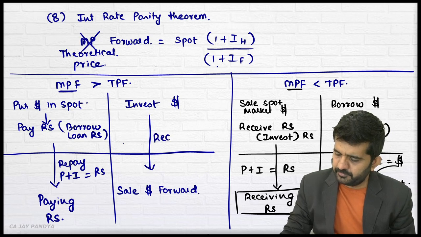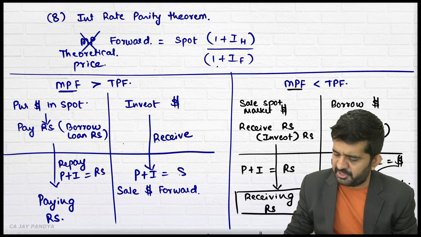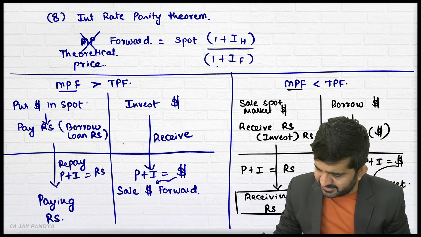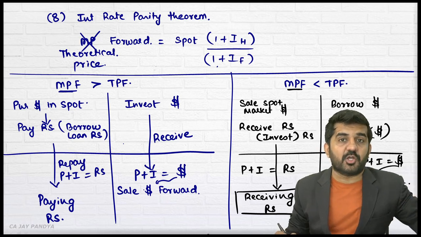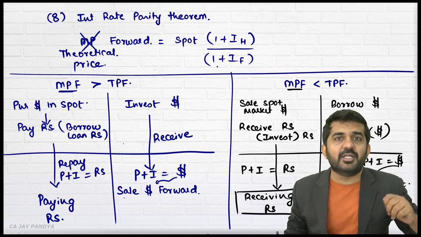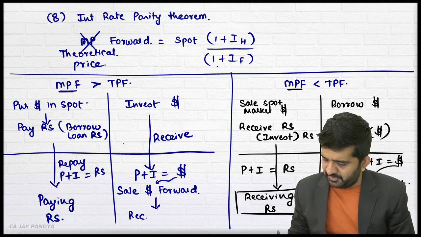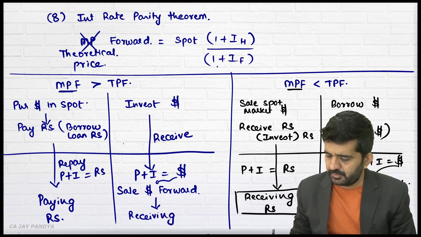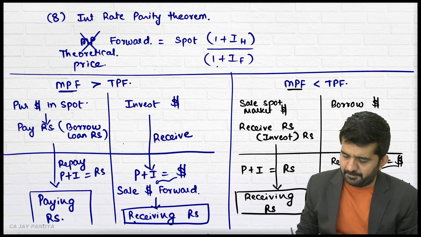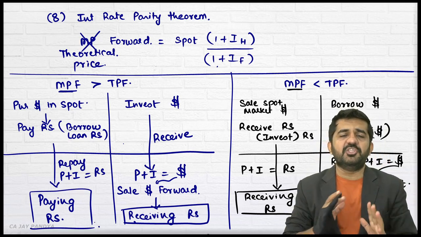Receive principal plus interest in terms of dollar. And believe me, this amount you will be selling in the forward market, because the forward contract is entered today. So this amount you will be selling today. And the settlement will be done by delivery, and what you will be receiving is rupees. You will be receiving more rupees than you are paying, and the profit will be termed as your arbitrage gain.